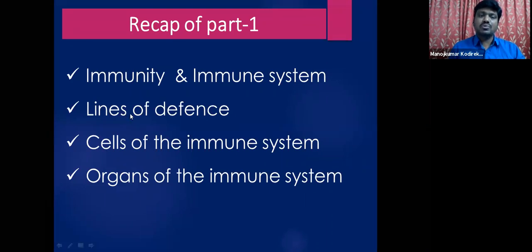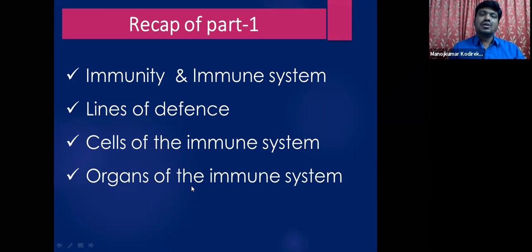We have discussed the lines of defense, like the first line of defense, second line of defense, third line of defense. We also discussed different types of immune cells, like T lymphocytes, B lymphocytes, large granular lymphocytes, isn't it? Macrophages, natural killer cells, dendritic cells. A variety of immune cells were discussed in part 1, and we concluded part 1 with the organs of the immune system.